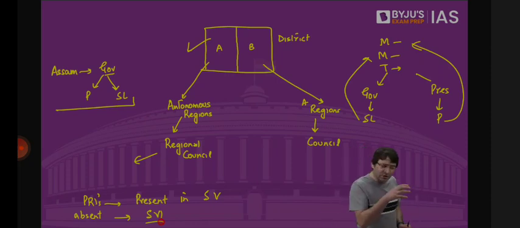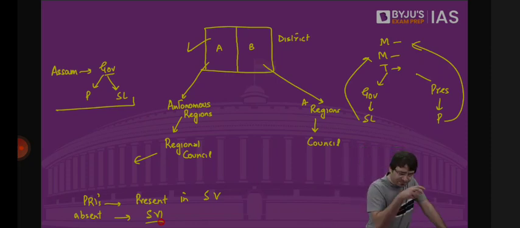And these autonomous districts are provided with a district council. That means the people of Garos will elect their representatives in this district council. And then they will make their own laws, implement their own laws, impose their own taxes, and punish people based on their own tribal culture whenever they have violated the tribal laws.